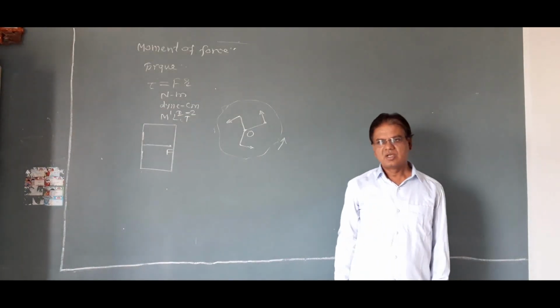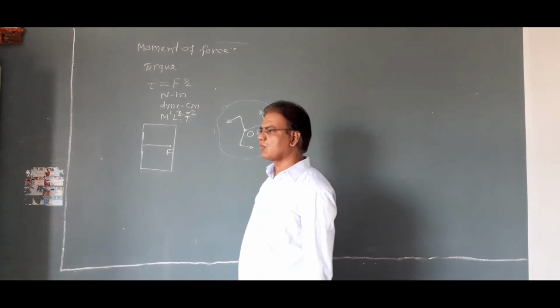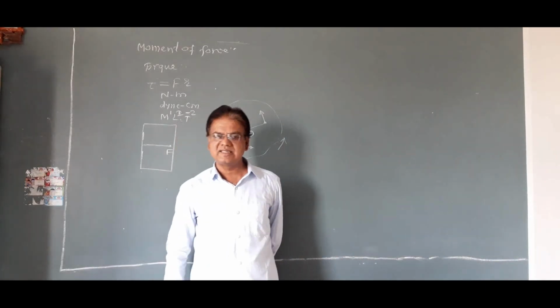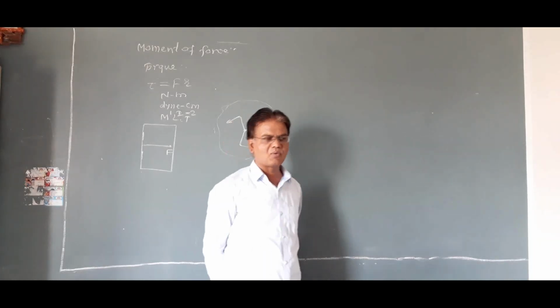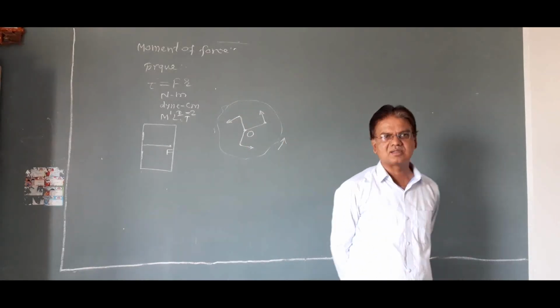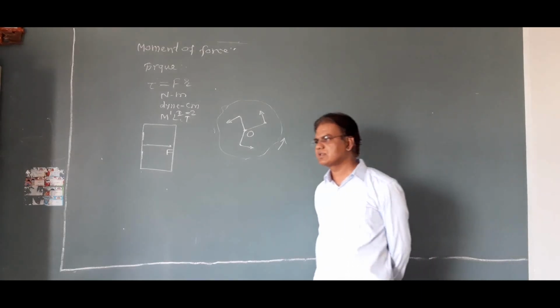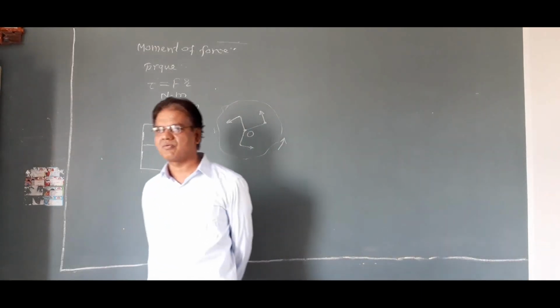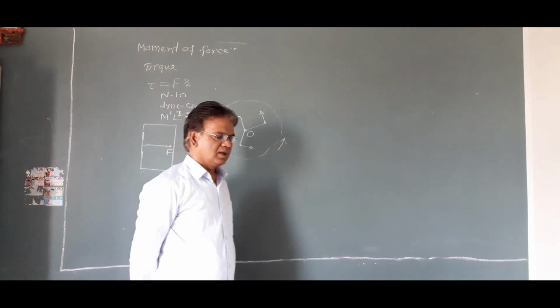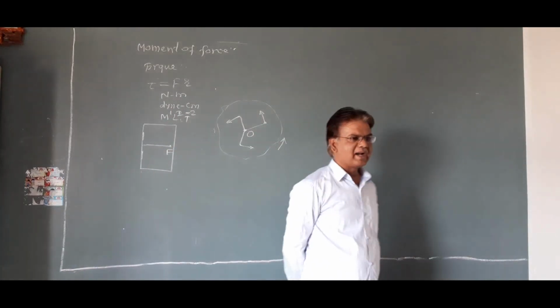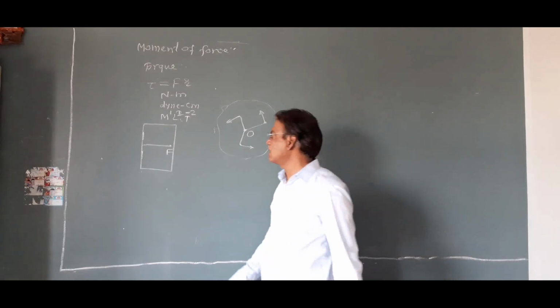As unit of moment of force or torque is the same as that of work, dimensions of moment of force are the same as that of work, but moment of force is totally different from work. Here moment of force is a vector quantity.